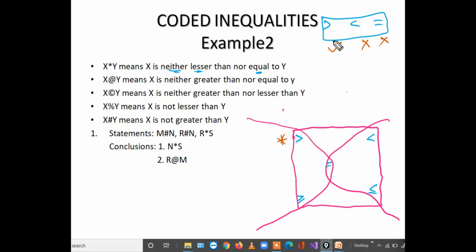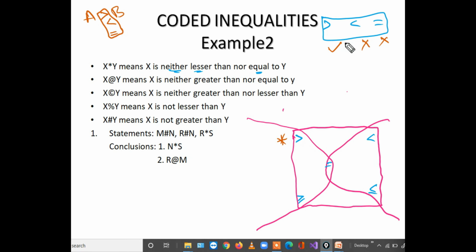In the universe, there are only three relations possible between any two quantities. In the universe, basic inequalities are, so a is one quantity, b is one quantity. What may be the relation between a and b? A and b means either it will be greater than, or it will be less than, or it will be equal to. Other than these three, there is no other possibility.